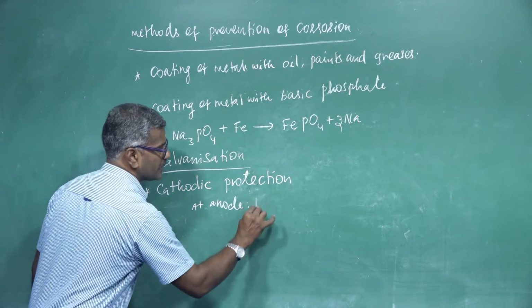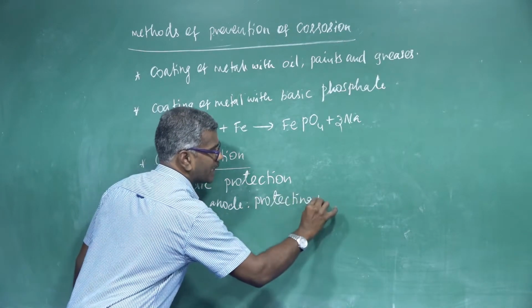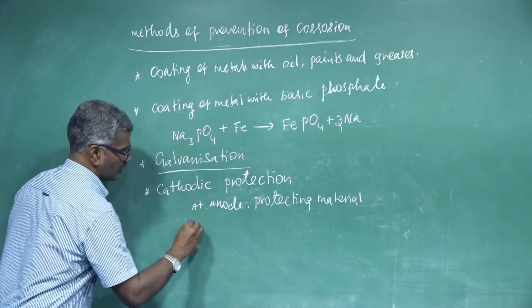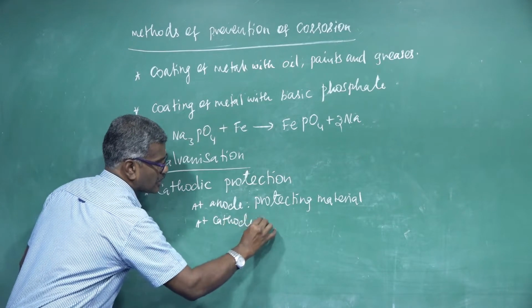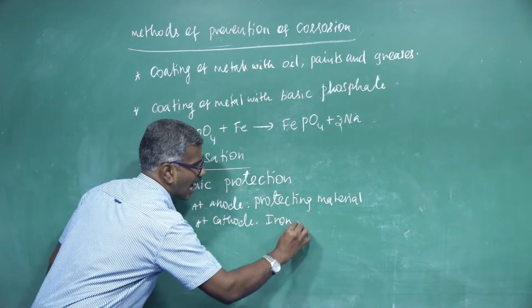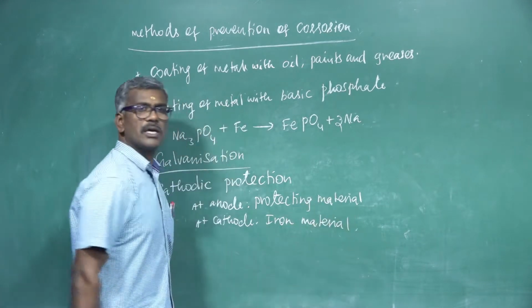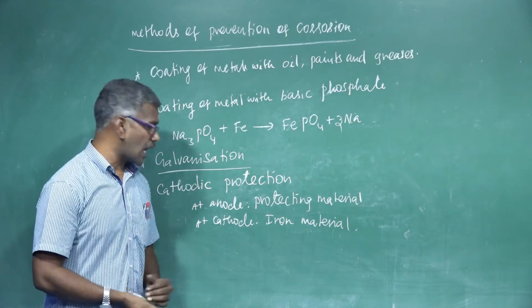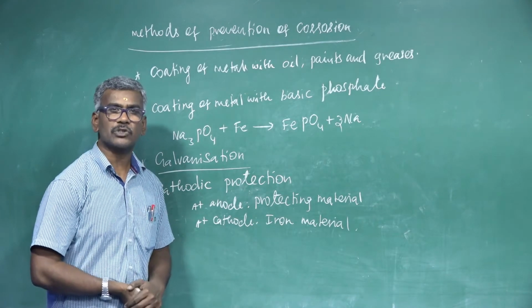Here we are using the protecting material at the anode, and at the cathode, the iron material. Here, hydrogen is collected at the cathode, that is the iron material, to prevent the corrosion.